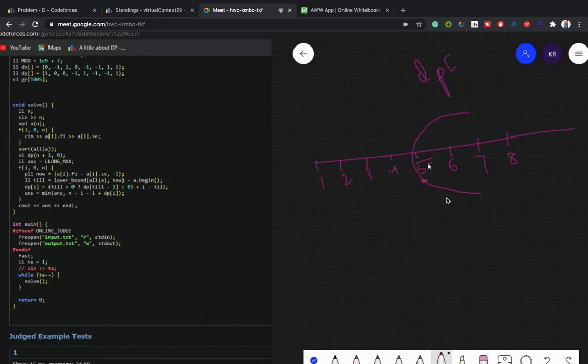At every index we will check that. If we destroy till here in the first attempt itself, how many bombs are going to remain? This is what we will do. If this is at position I, then DP of I